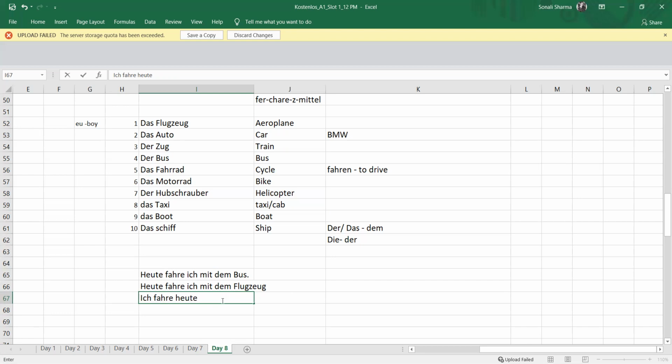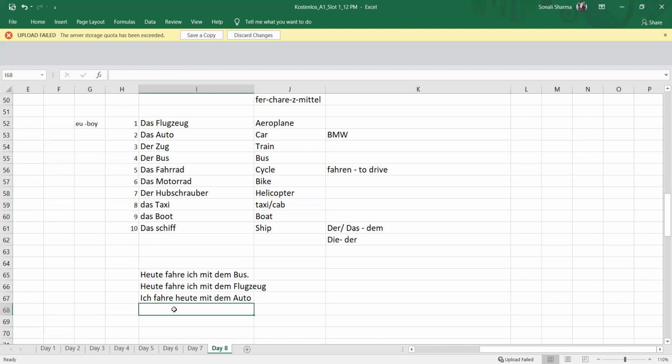We are making sentences now, so please don't change the position of the verb. Ich fahre heute, and if I'm traveling with the car, heute fahre ich mit dem Auto. Again, mit dem Auto. The article of Auto is das, so das is changing into dem.